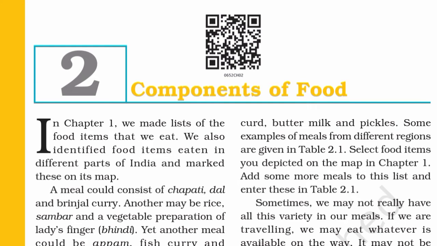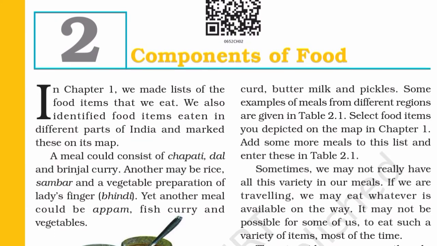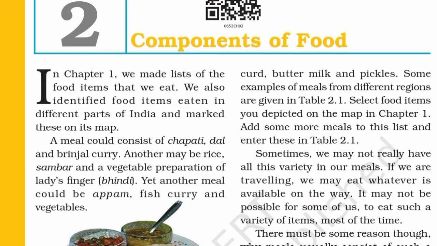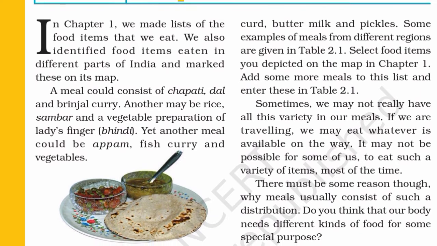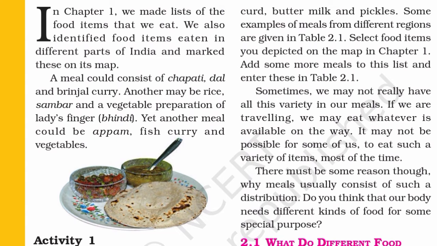Components of Food. In Chapter 1, we made lists of the food items that we eat. We also identified food items eaten in different parts of India and marked these on its map. A meal could consist of chapati, dal and brinjal curry. Another may be rice, sambar and a vegetable preparation of lady's finger, bhindi. Yet another meal could be appam, fish curry and vegetables.